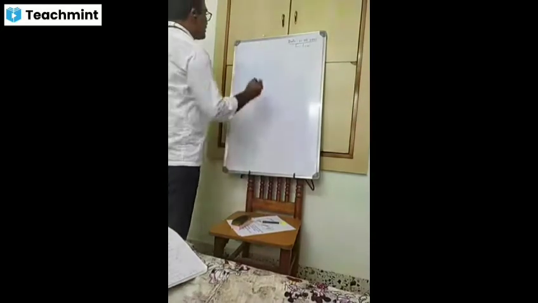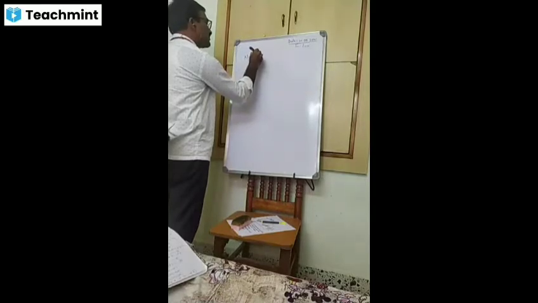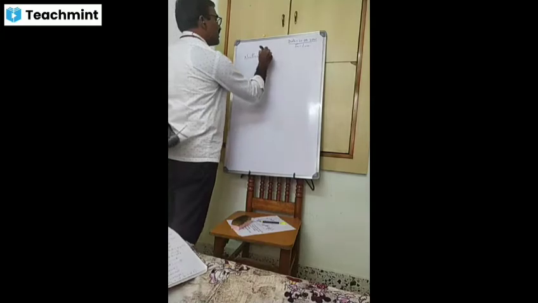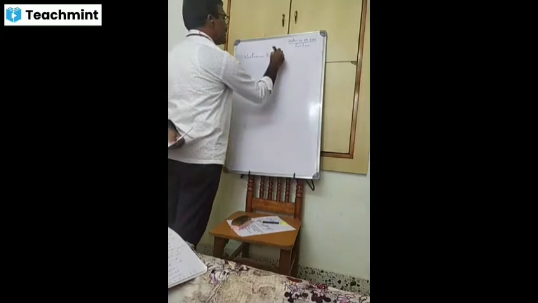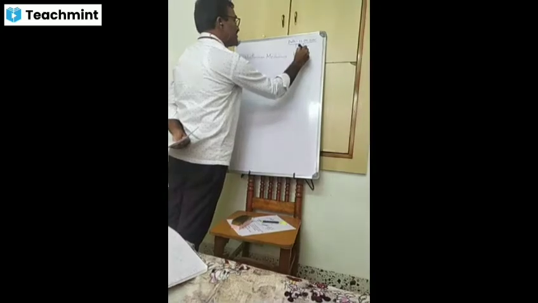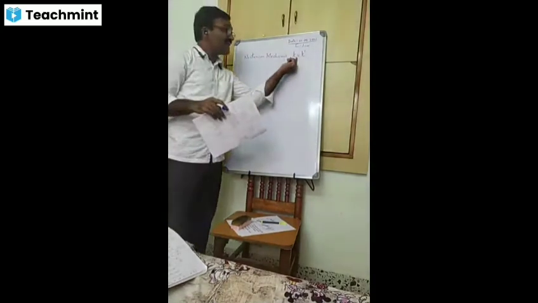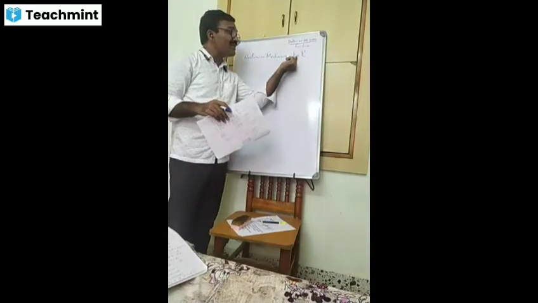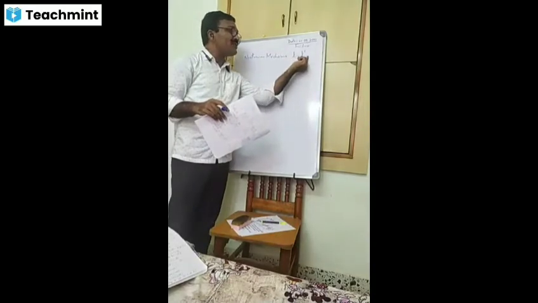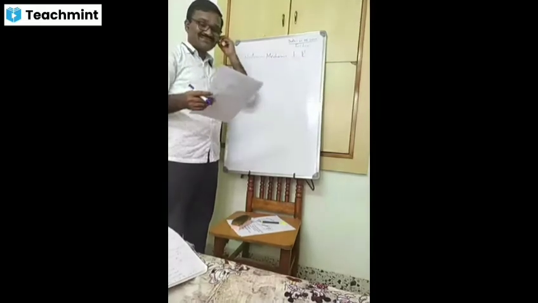According to Newtonian mechanics, or the Galilean principle of relativity, t is equal to t dash. The time measured by the clock in the rest frame is exactly equal to the time measured by the clock in the moving frame according to Newtonian mechanics.